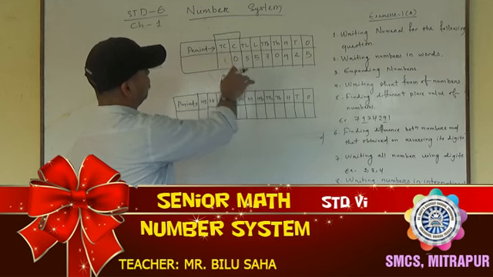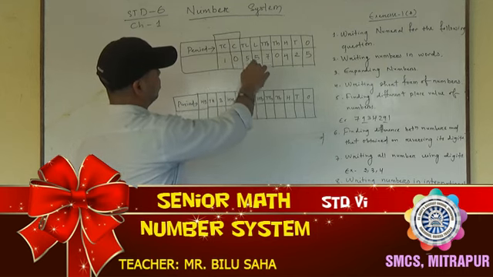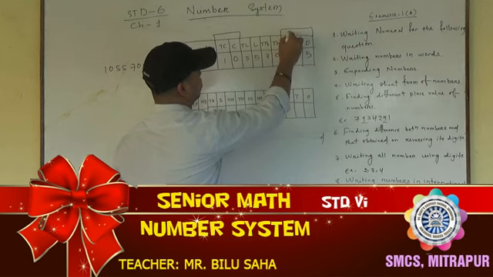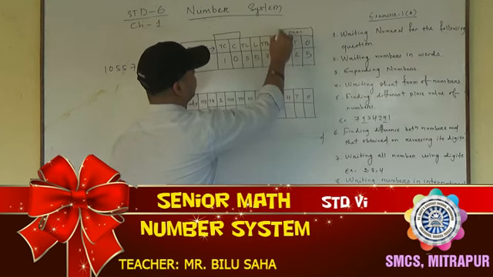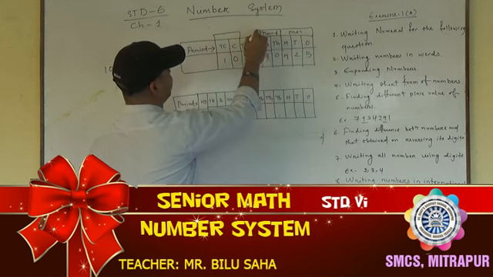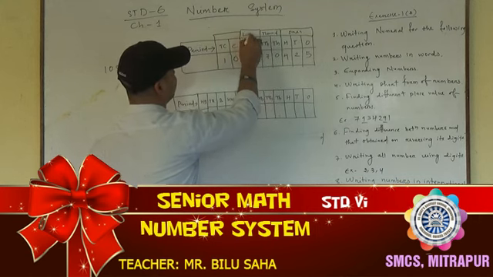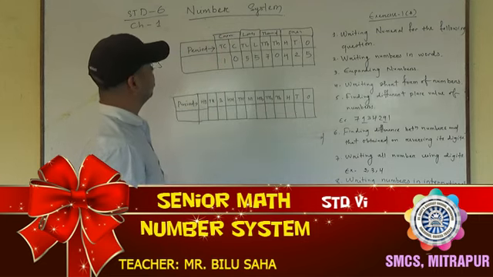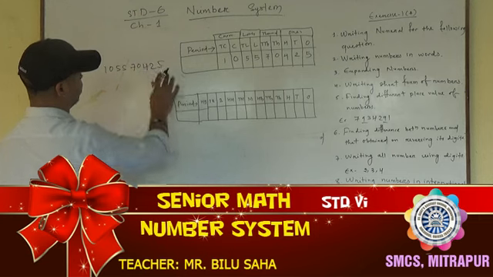See, already I told there are some periods. Okay, this is one period: 1, 10, 100 come in the ones period. 1000 and 10,000 will come in the 1000 period. Lakh and 10 lakh will come in the lakh period. And crore and 10 crore will come in the crore period. So like that you have to divide the number.